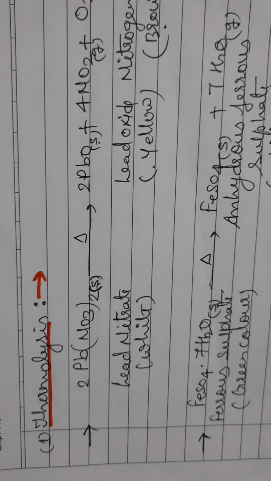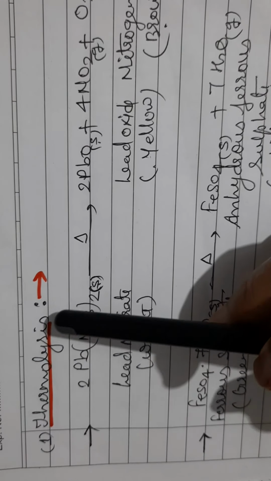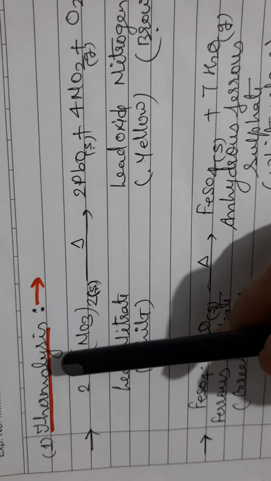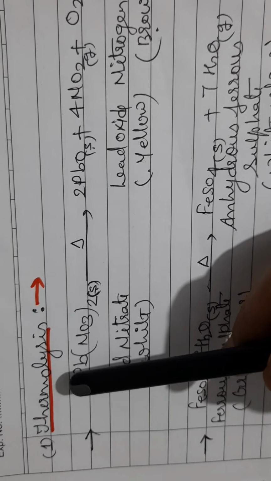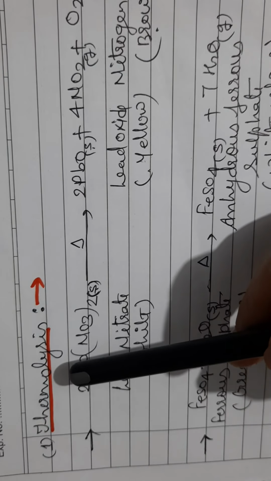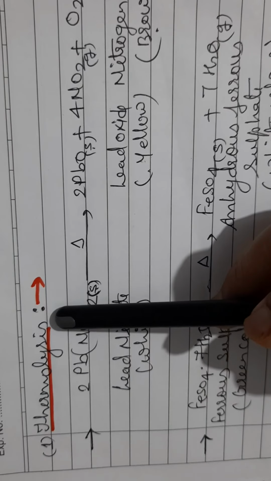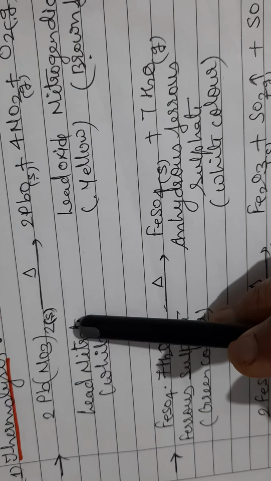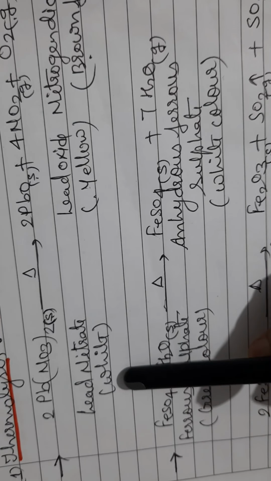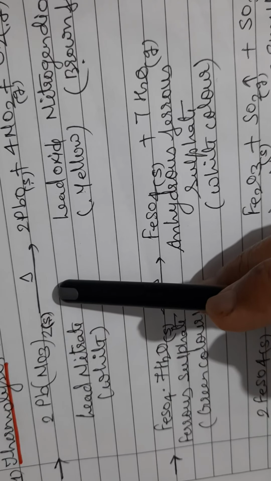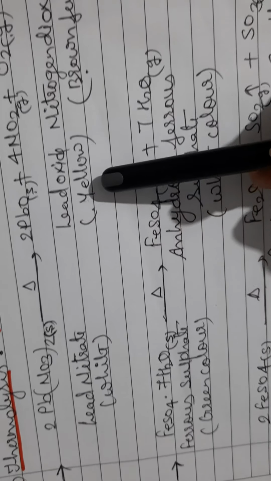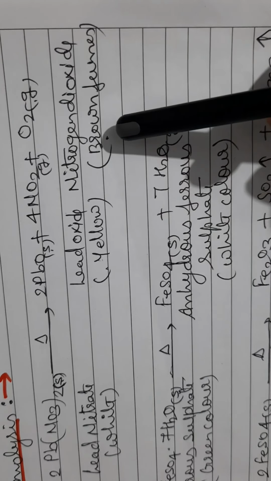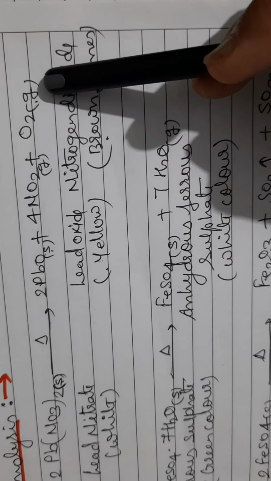First type of decomposition reaction is thermolysis. Thermo means heat, lysis means breaking. Those decomposition reactions which are carried out by the absorption of heat are called thermolysis. For example, decomposition of lead nitrate, which is a white color powder. When lead nitrate is heated, it gives lead oxide, a white color powder, nitrogen dioxide gas, which produces brown color fumes, and oxygen gas.